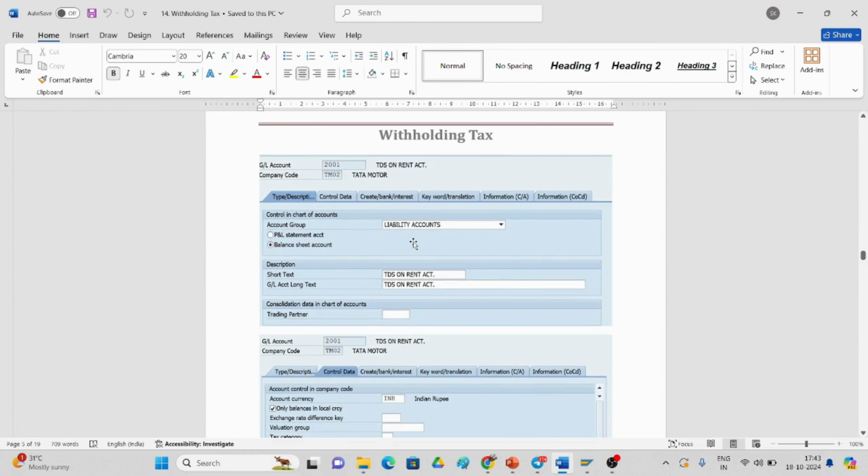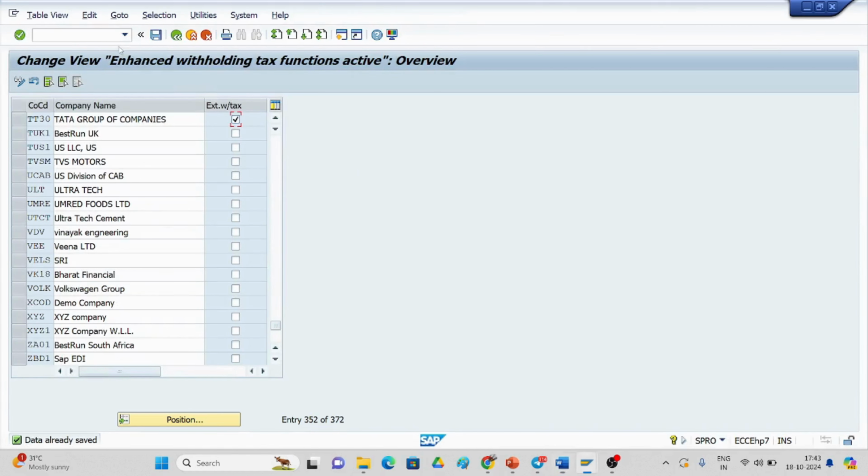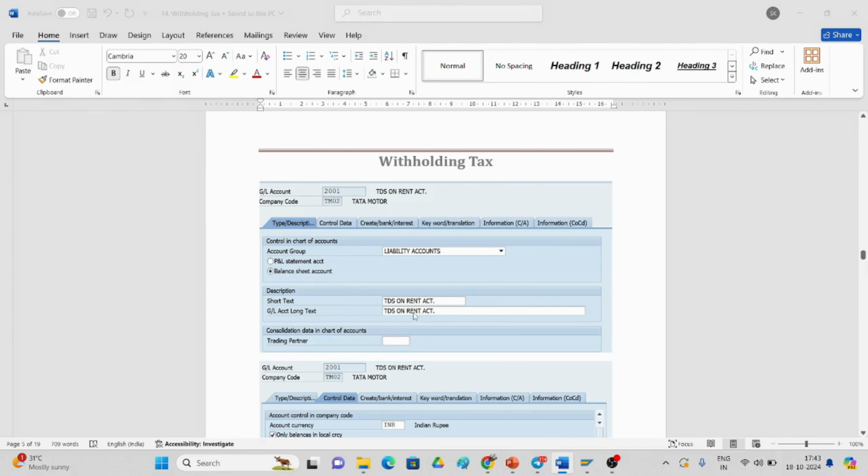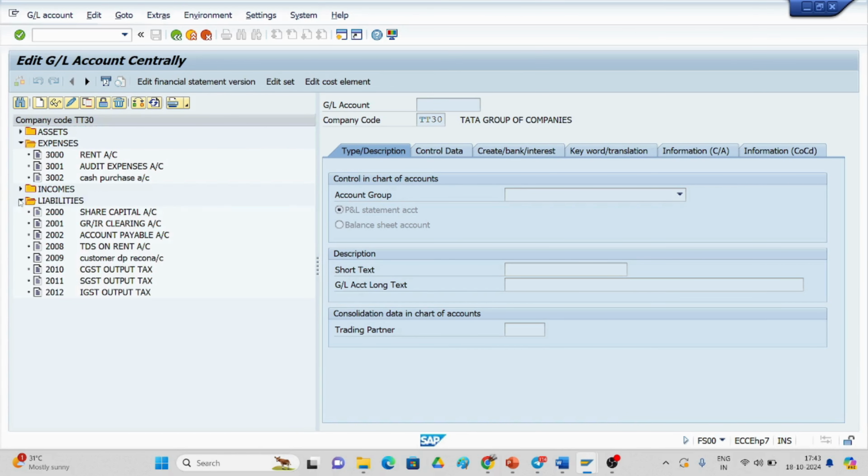And you have to create one GL account, for the rent account, using /nFS00 to create the GL account centrally. What we have created: rent is the expense account. Then we have created TDS on rent. The GL account is TDS on rent. Why? Because we are deducting the TDS on rent, so we have to create one GL account. It comes under liability. So if you go for the liability, TDS on rent, this is what I have created.